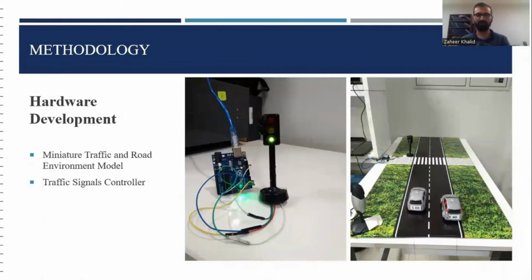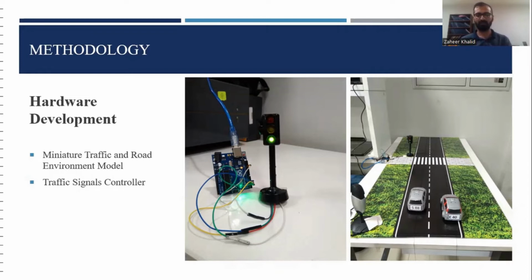In this methodology chapter, we are going to talk about hardware development. It is based on two milestones. First was the development of a miniature traffic and road environment model. For this, we designed our model in Adobe Photoshop and then printed it. It comprised traffic signal controllers, traffic lights, and a camera module to detect the vehicles moving through that road. Then we developed the traffic signal controller.